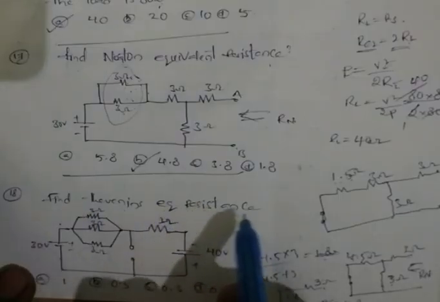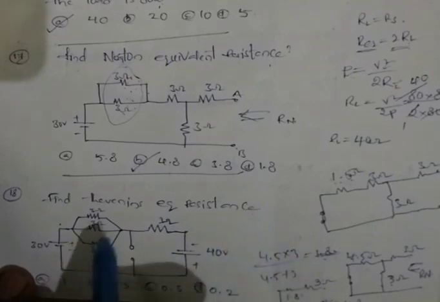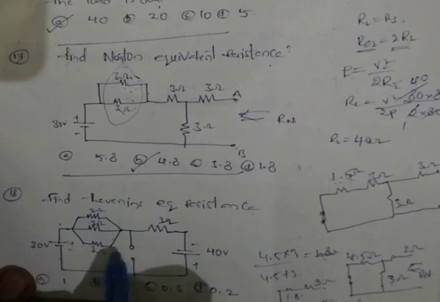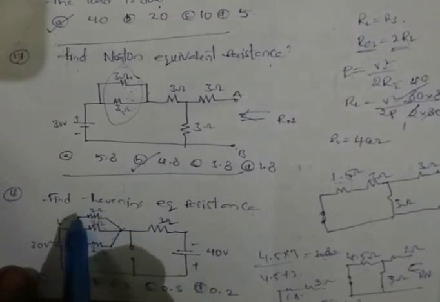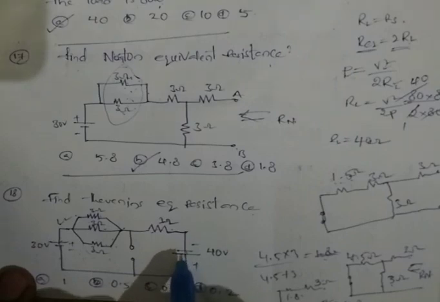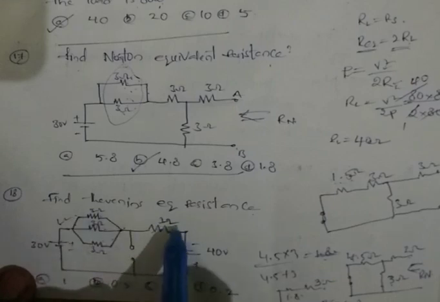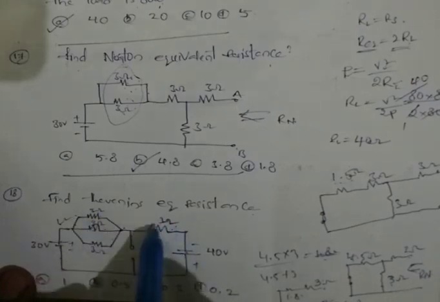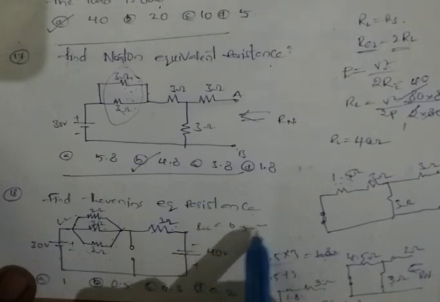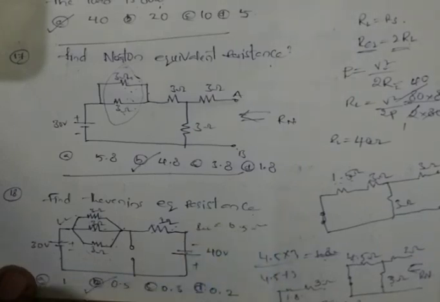Find Thevenin's equivalent resistance. Here these 3 ohms resistances are in parallel and the equivalent resistance is 1 ohm. Here 1 ohm. These two voltage sources are short circuited while finding the Thevenin equivalent resistance. So 1 ohm and 1 ohm, those are in parallel. So the R equivalent is 0.5 ohms. Option B is the correct answer.